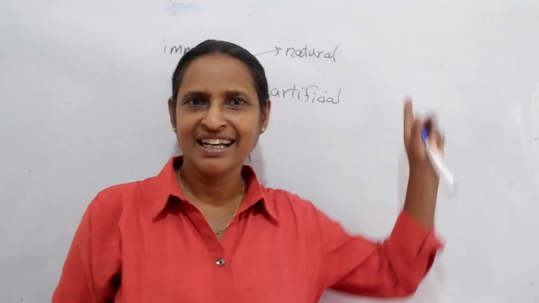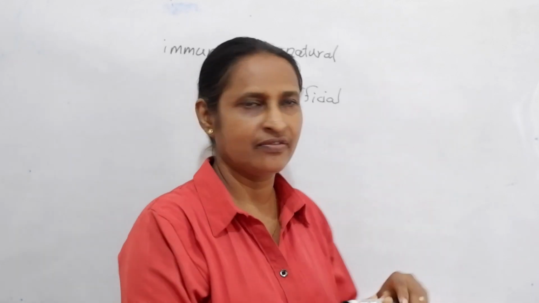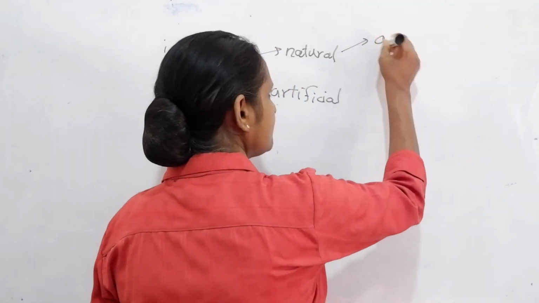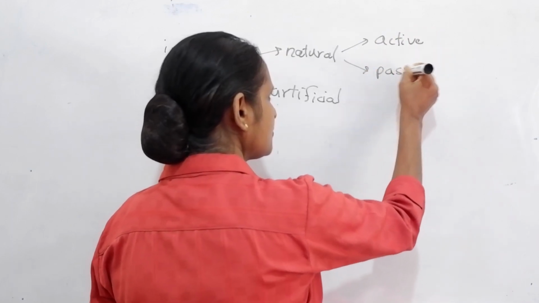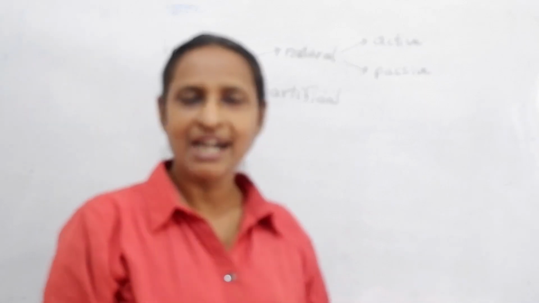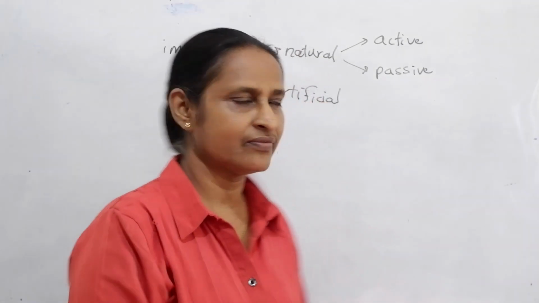Natural immunity has two ways, active and passive. Artificial immunity also has two ways, active and passive.